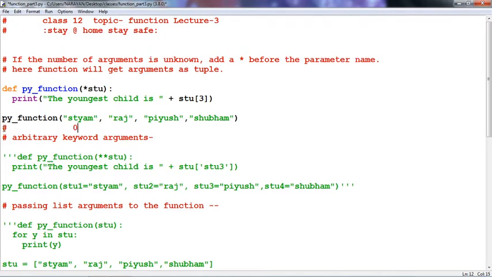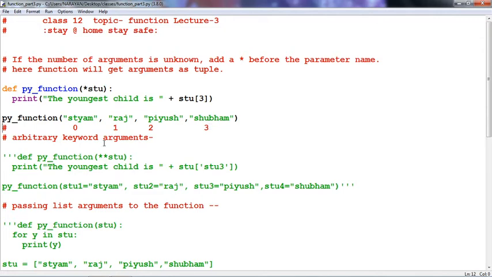If we are going to index, this is 0, 1, 2 and this is 3. That means in the tuple, stu[0] at index 0 is Satyam, at index 1 is Raj, at index 2 is Piyush and at index 3 is Shubham. That means indexing always starts from 0.